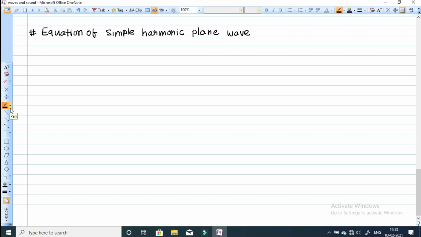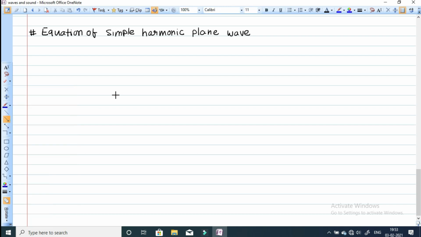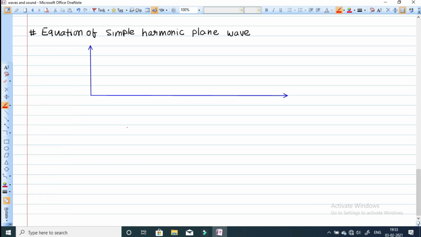So let me choose the axis first. This is your positive x-axis, and y-axis, and a wave is traveling. Let me take this as your wave, you can see it there.